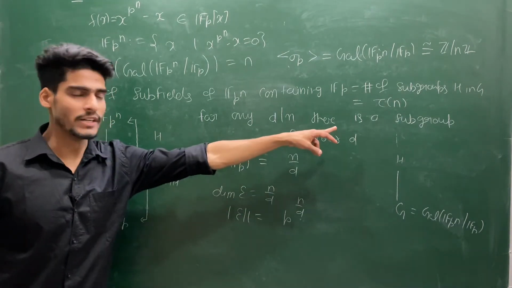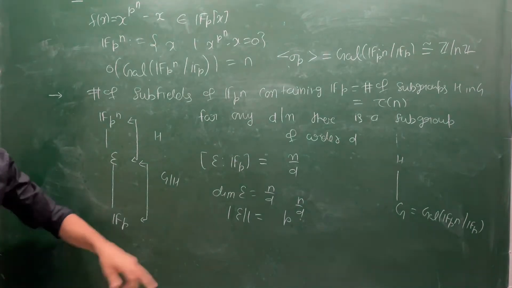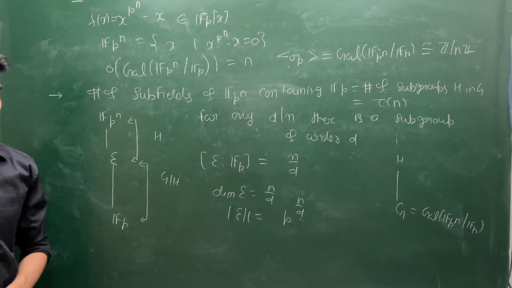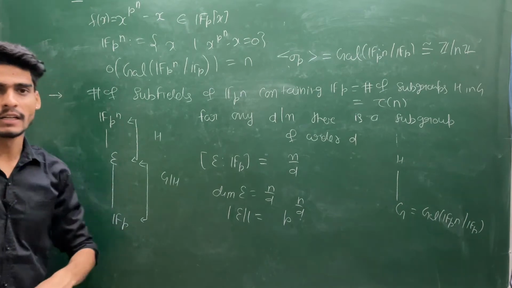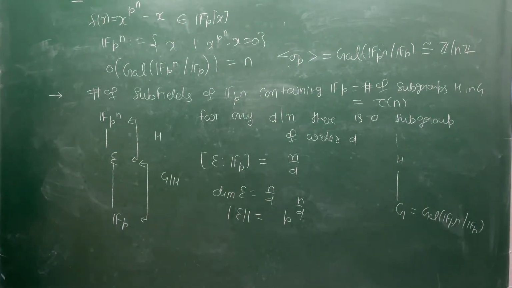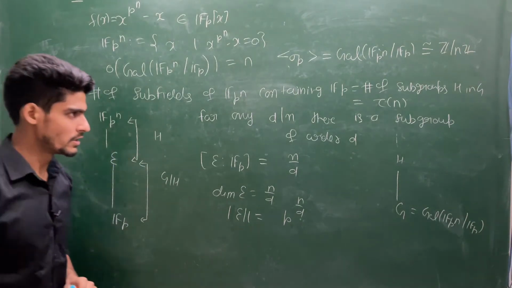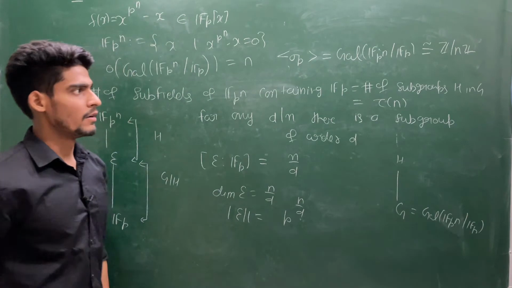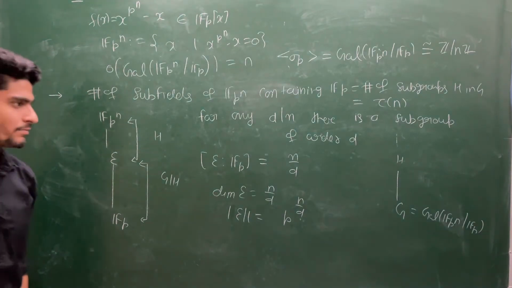So as many as positive divisors of N there are, as many distinct subfields there are, and the corresponding cardinality I can tell you. So let's see one particular example, then you will have a stronger feeling about this. Everything is coming from the fundamental theorem of Galois extension.